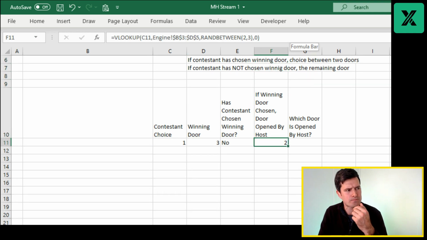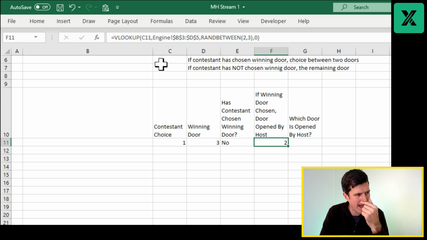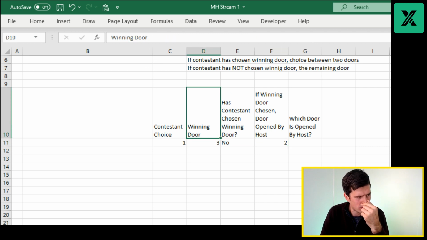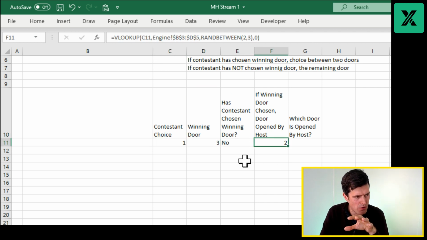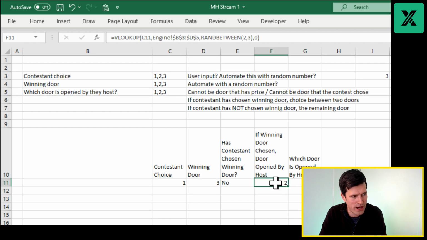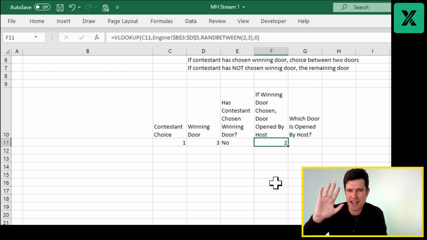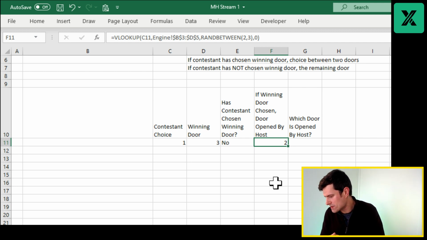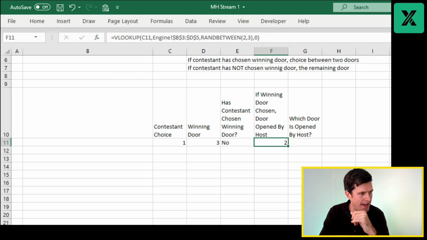Okay. But we only want this to happen if something is happening. Only if the contestant has chosen the winning door. And if that's not the case, then let's just have nothing in the cell, because we don't want to confuse people there.